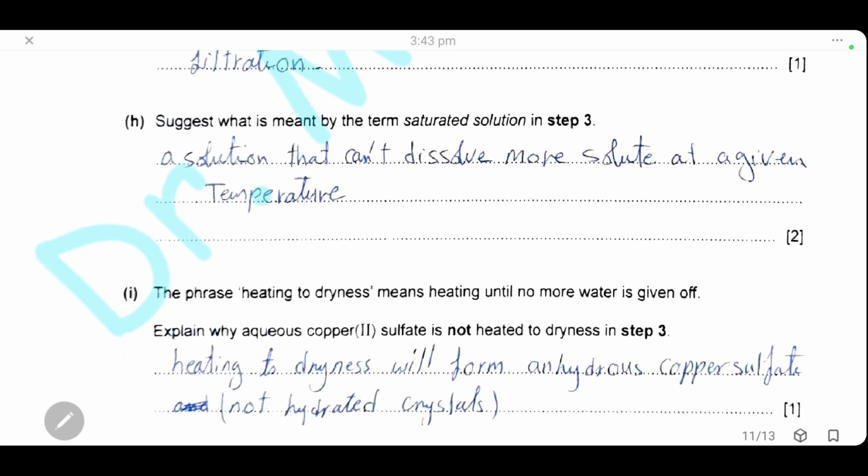Here we have two parts. The first part of the definition, a solution which cannot take any more solid, is for 1 mark, and the other mark is for the words at this given temperature. So that's how you can get 2 marks for this question.